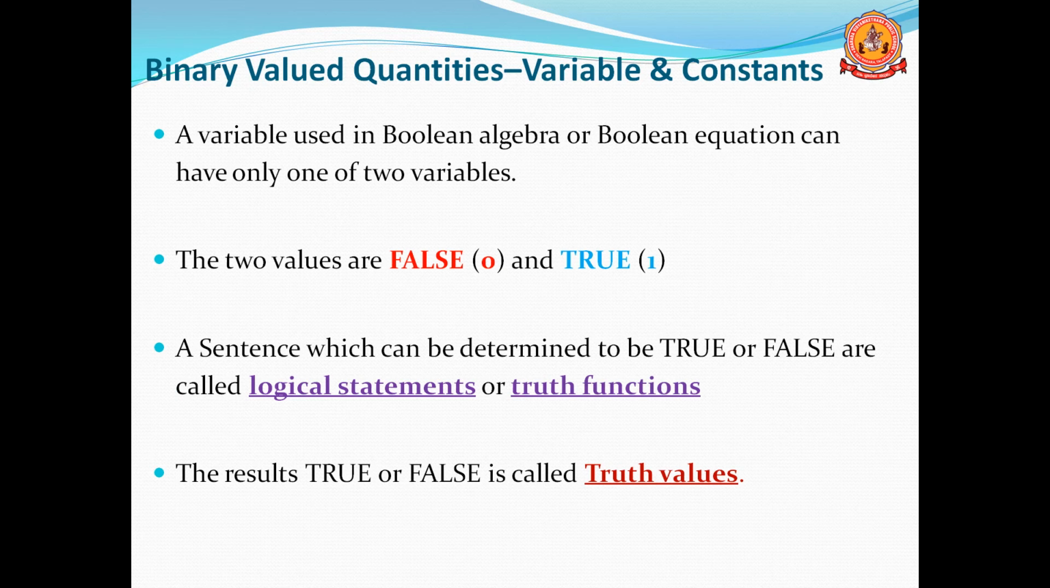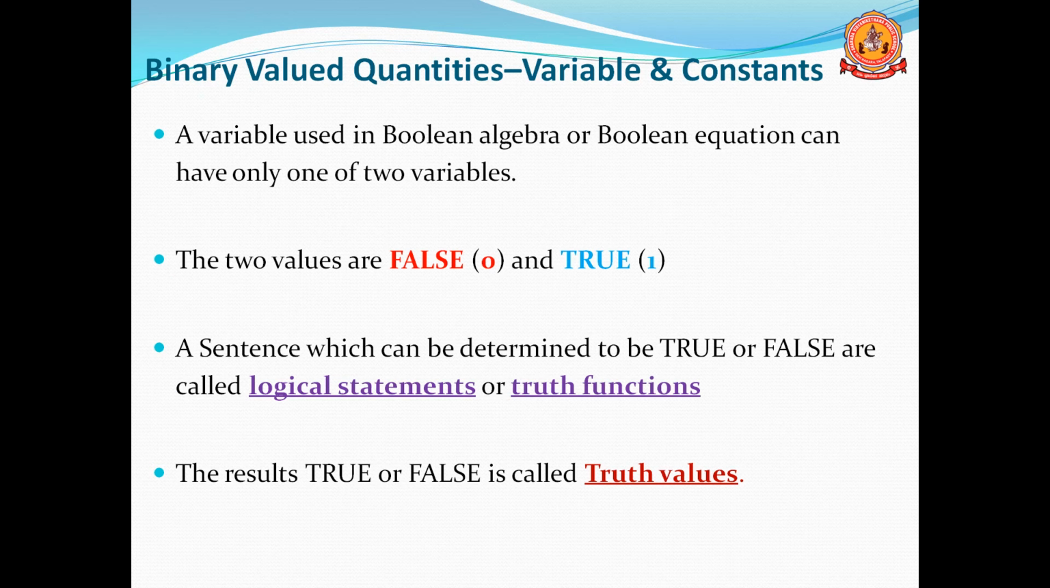A variable used in Boolean algebra or a Boolean equation can have only two values. The two values are false and true. False is represented as 0 and true is represented as 1. We are using two values, 0 and 1. 0 means false, and 1 means true.